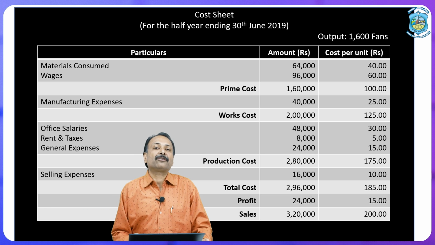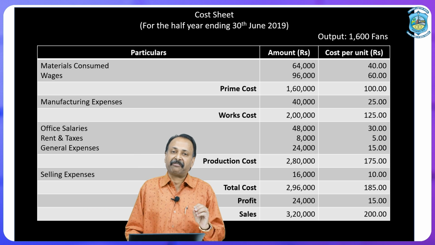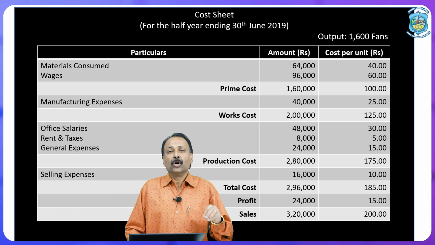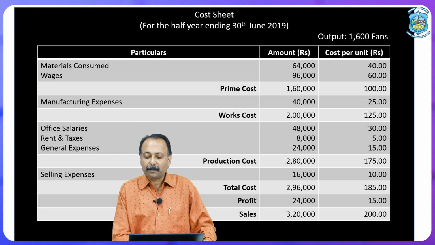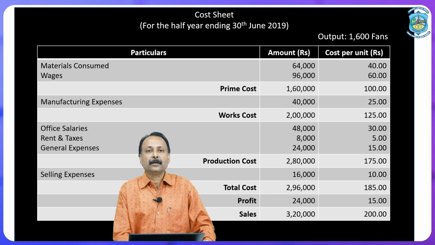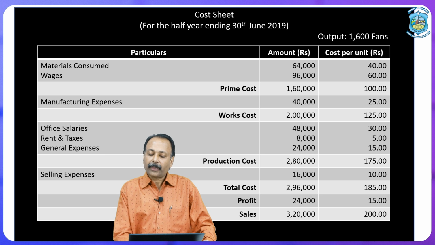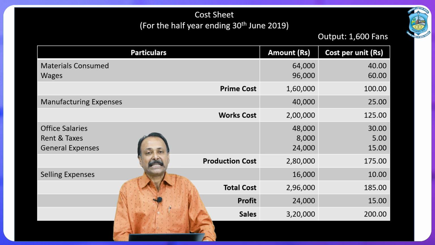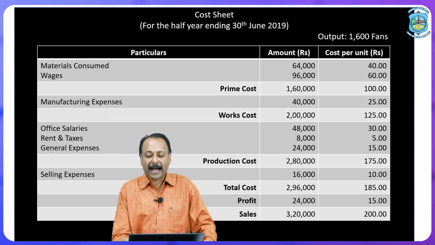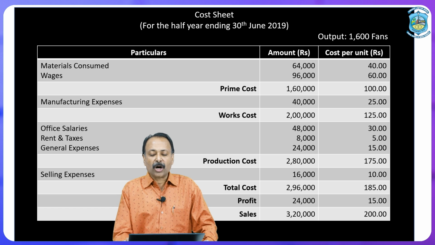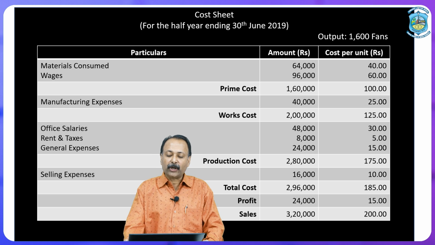Now, in prime cost we have to add manufacturing expenses or factory expenses or manufacturing overheads, which in the question is given as 40,000. 1,60,000 plus 40,000 becomes 2 lakh. This 2 lakh is treated as work cost or manufacturing cost, which is again divided by 1600 fans, so that we are going to get the per unit figure. Manufacturing expenses 40,000 divided by 1600 gives 25 rupees per fan, and work cost per fan or per unit is 125.